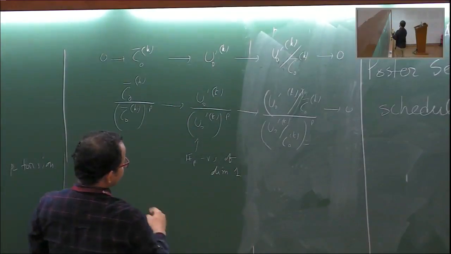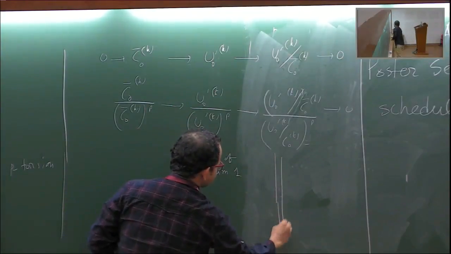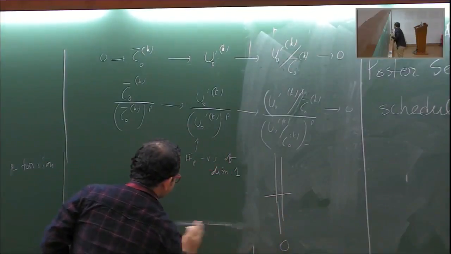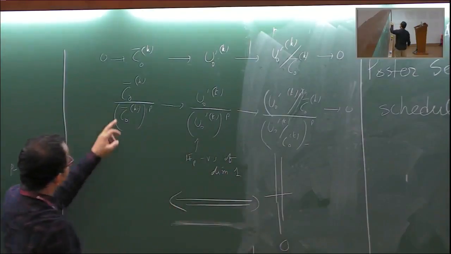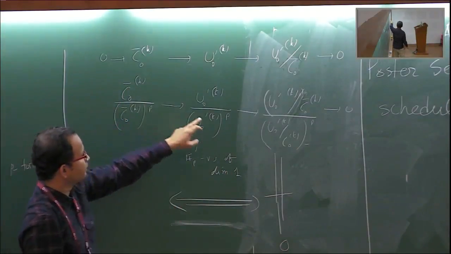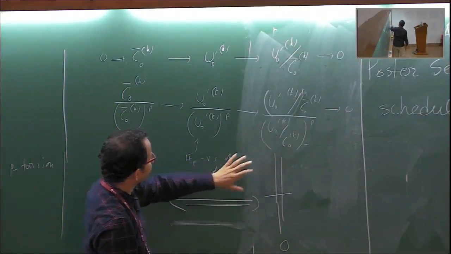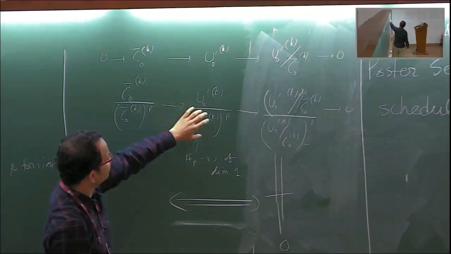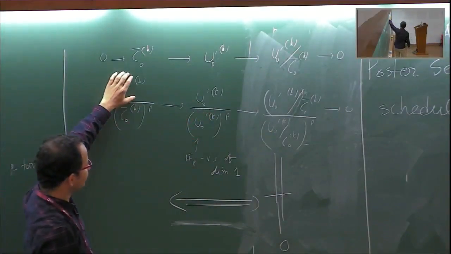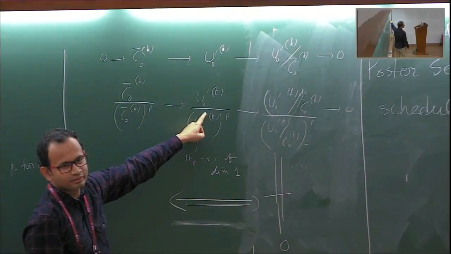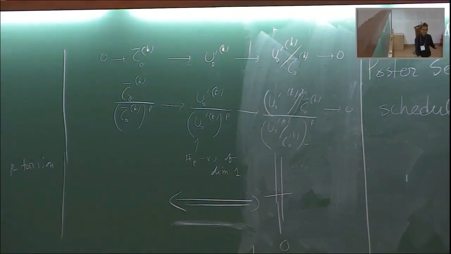Now, what do I want to relate? I want to say that this is non-zero. This being non-zero will be equivalent to saying that any elliptic unit should be a pth power. C naught is the elliptic units, which I have not yet defined; this is like the box that I have not defined yet. So far I have used only the fact that elliptic units are contained in the global units.